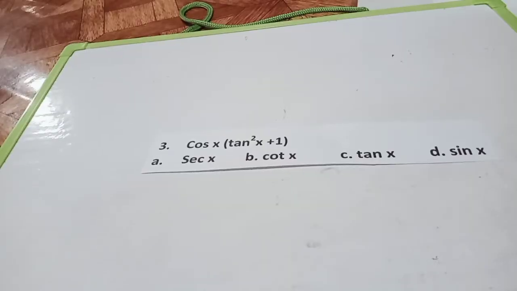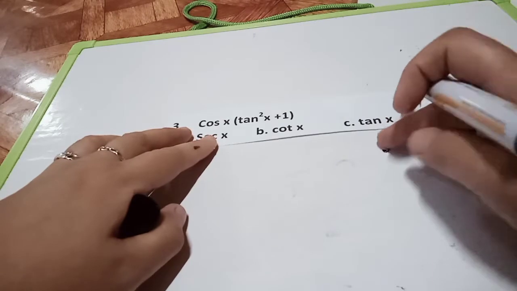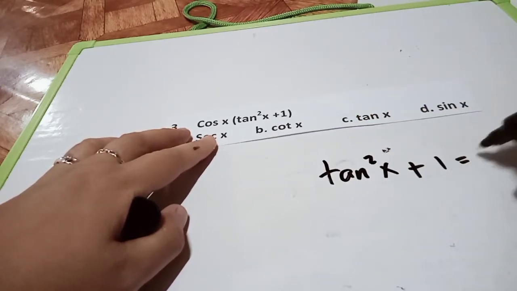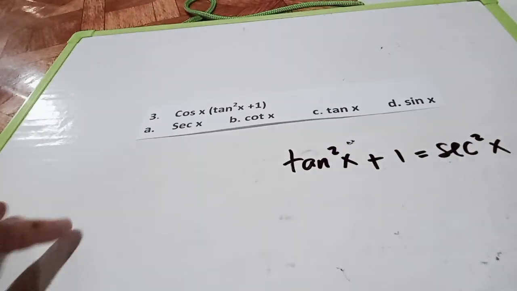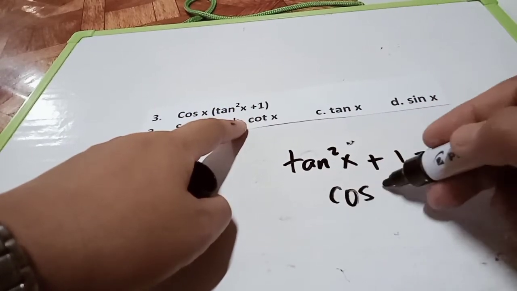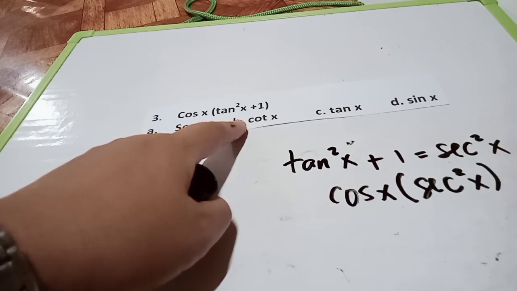Okay, this is already an identity: cosine x times tangent squared x plus 1. How do we get our answer? We know there is a rule that tangent squared x plus 1 is equal to secant squared x, right? So we change this one, so cosine x times secant squared x.